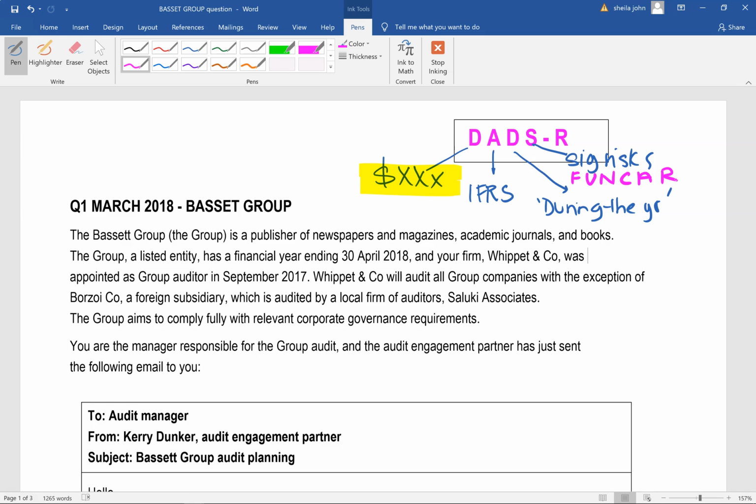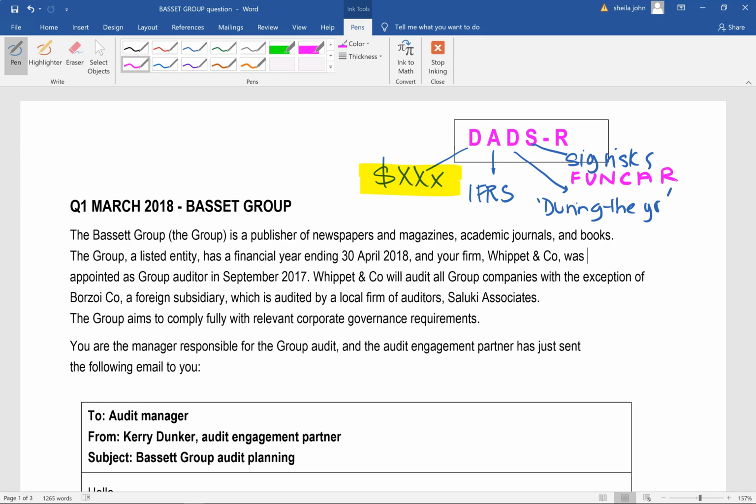So when you're talking about new developments, that during the year is the same thing. All right. Then you've got complex transactions. So what kind of complex transactions do we have? If they've got things like derivatives, that is complex. Then you've got accounting estimates involving a high degree of uncertainty.